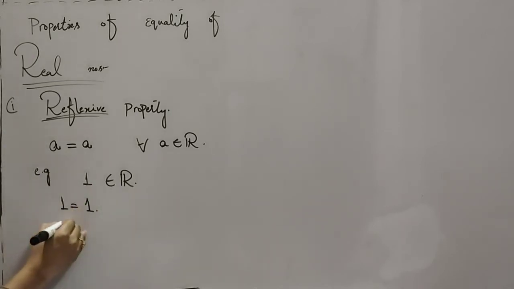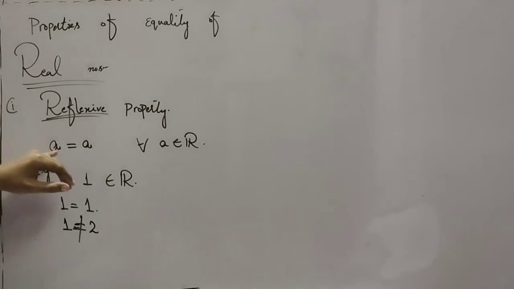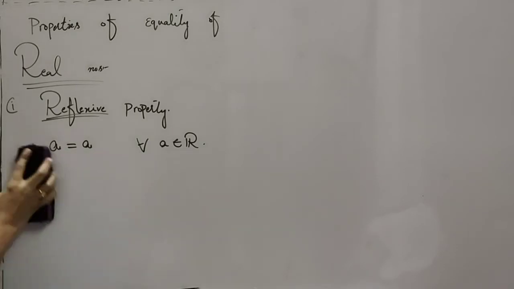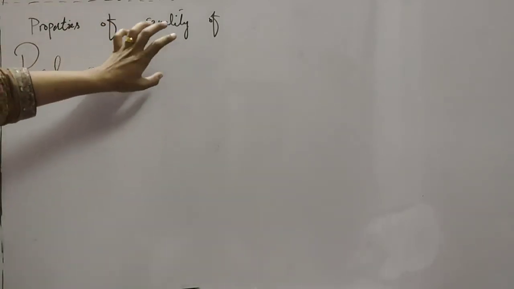You can't say that 1 is equal to 2, because 1 and 2 can never be equal. This is the reflexive property. It means that every element is the reflex of itself, and this holds only in the equality of real numbers.